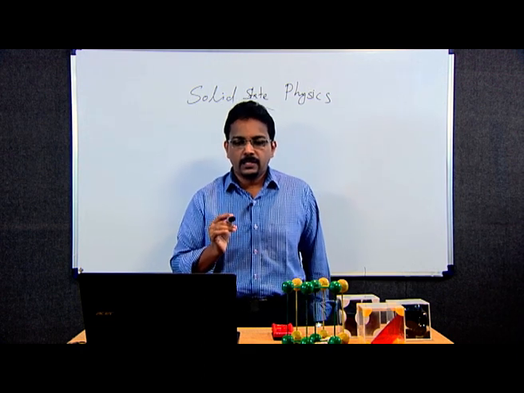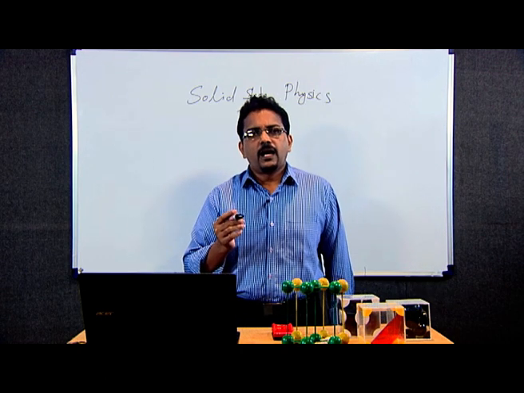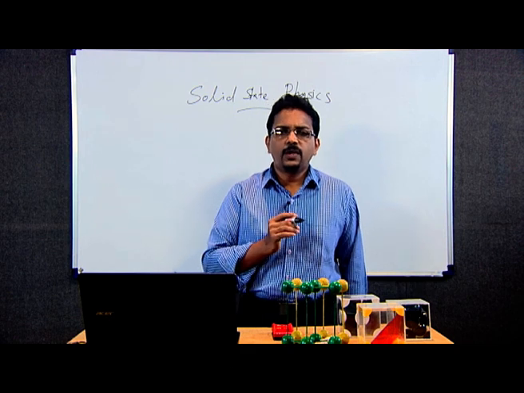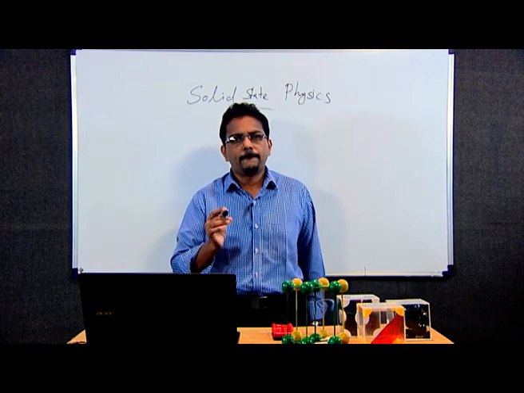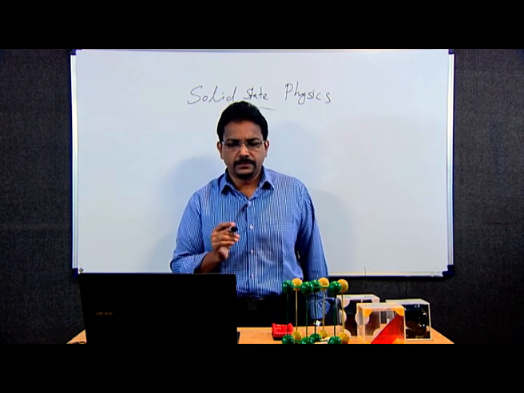So, we know that some materials or crystals are very hard in nature and some are very soft. All these depend upon how atoms or molecules are arranged in them.